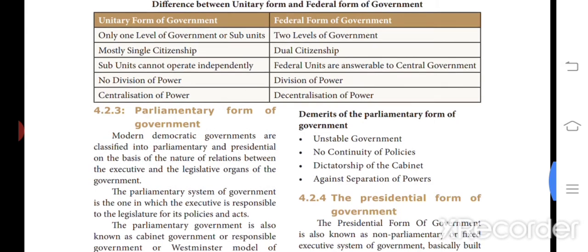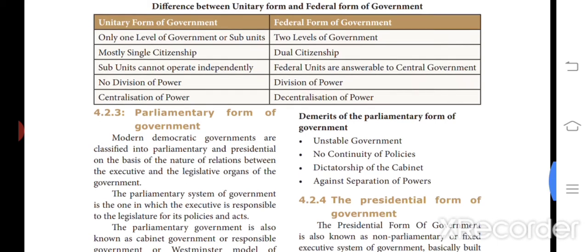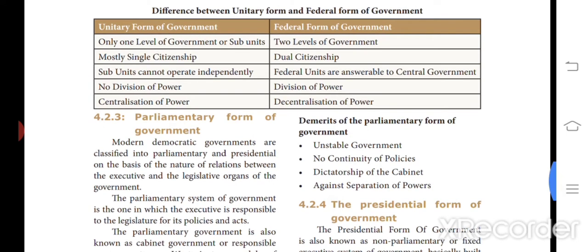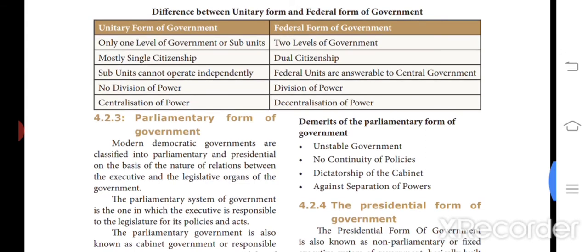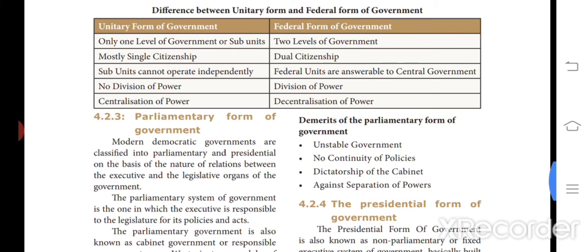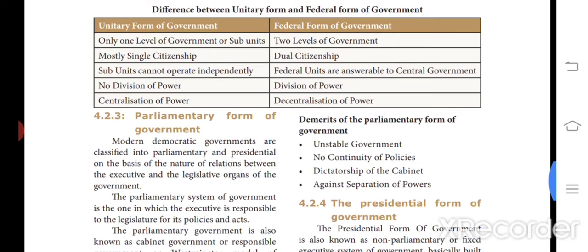In unitary form we have single citizenship. In federal form we have dual citizenship. In the unitary form, the subunits cannot operate independently, but in the federal form of government the federal units are answerable to the central government. As the unitary form has a single supreme power, they need not answer to anyone else, but in federal form they have to answer to the central government.